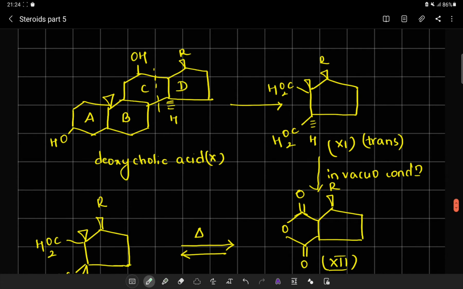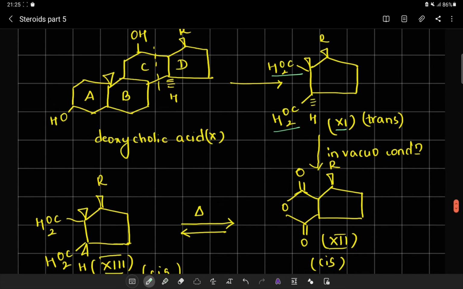Utilizing this deoxycholic acid, which is compound number 10, upon degradation of this deoxycholic acid, it gave a compound number 11. This means that there is a cleavage between ring C and D, giving me a dicarboxylic acid. This particular compound did not give an anhydride readily. That means if there is a presence of a dicarboxylic acid system, easily it should lose water, and an anhydride system should be synthesized.